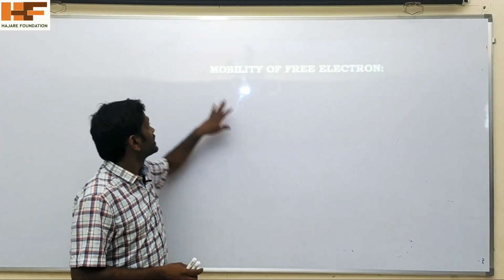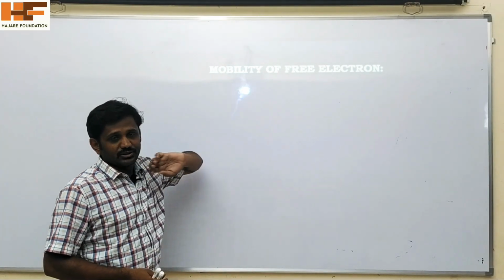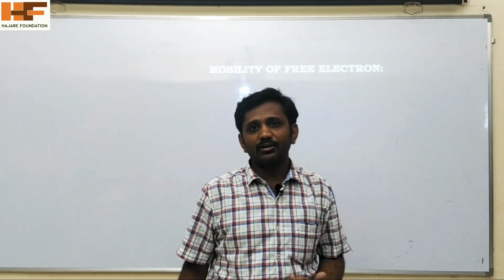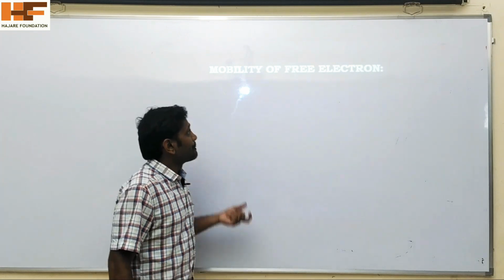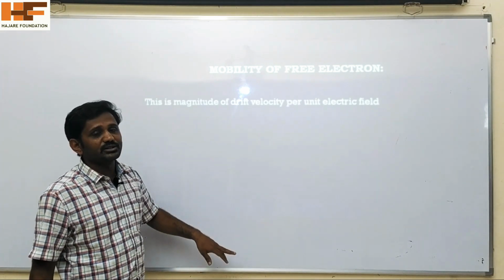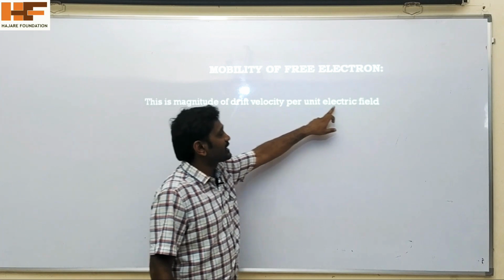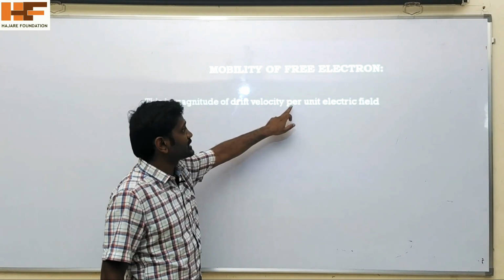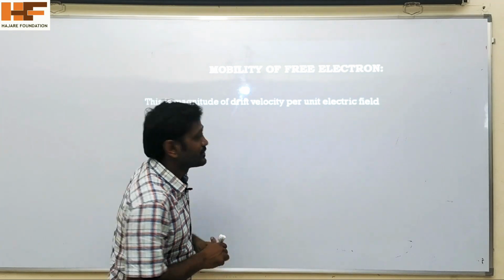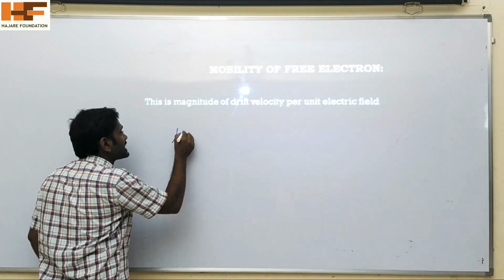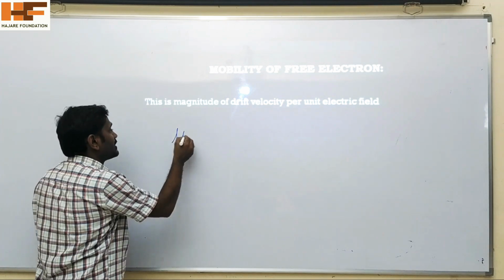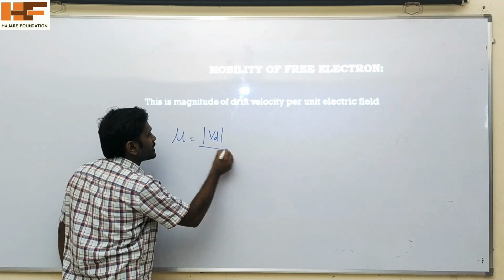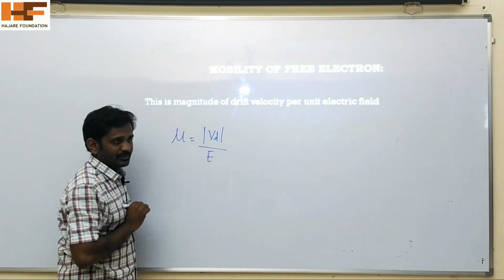Next, mobility of free electrons. What is meant by the mobility of the free electrons? The mobility of free electrons is the magnitude of the drift velocity per unit electric field. This we represent as mu. Here mu is equal to the magnitude of the drift velocity per unit electric field E.